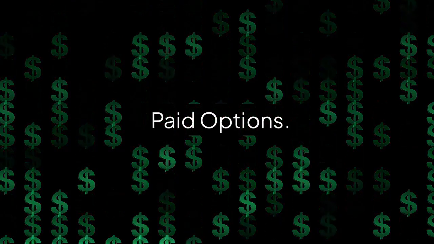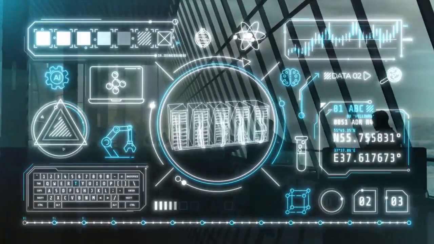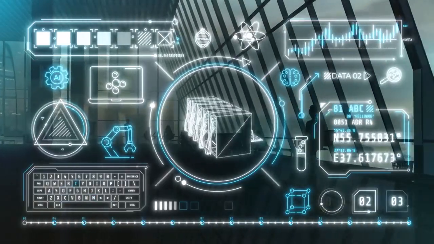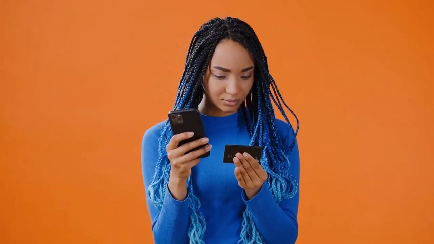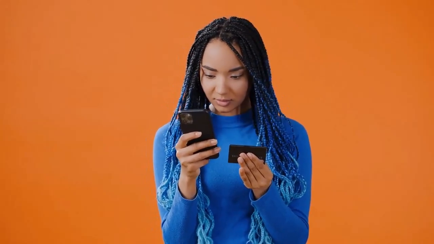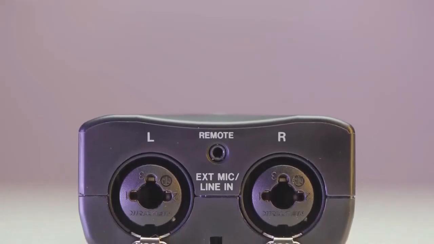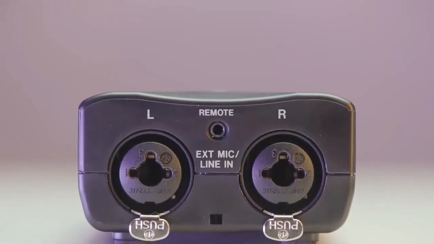Paid options. In addition to the free unlimited voice creation, TTS OpenAI also offers a paid aspect. For just $6, you get 200,000 credits, which equals 200,000 characters. This is used specifically for the voice cloning tool and faster upload time for the system voices.